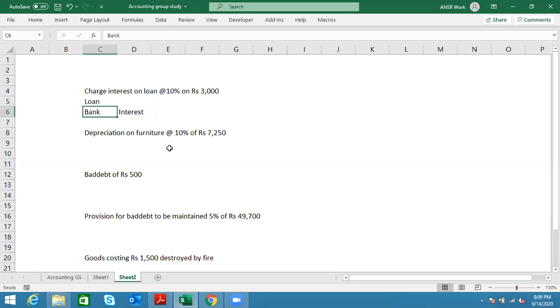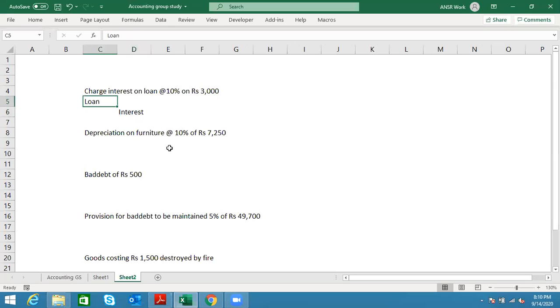So here, charge interest on loan means we are actually charging interest, meaning we have given the loan. Our company has given a loan to somebody. So bank is not involved here at all. Only for that reason I'm deleting the bank part. Let me go to the interest part. Interest is actually correct. Because interest is being charged, interest is a kind of income for us, and that is one of the aspects.